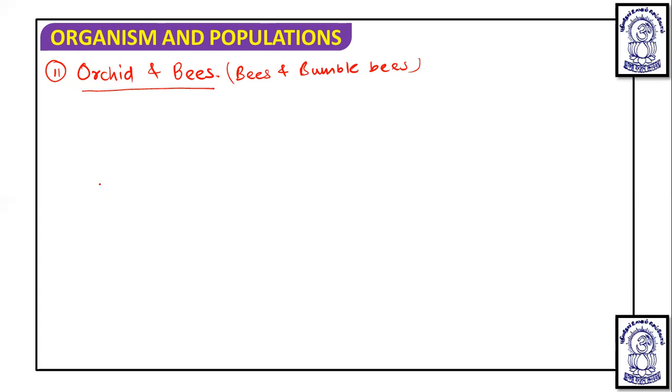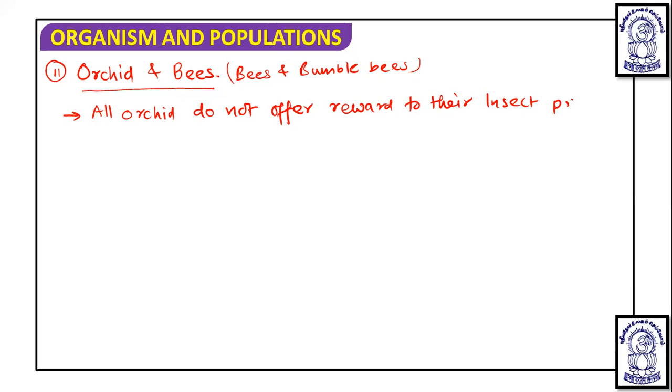So unlike the fig, which we have discussed now, all orchids do not offer rewards to their insect pollinators.